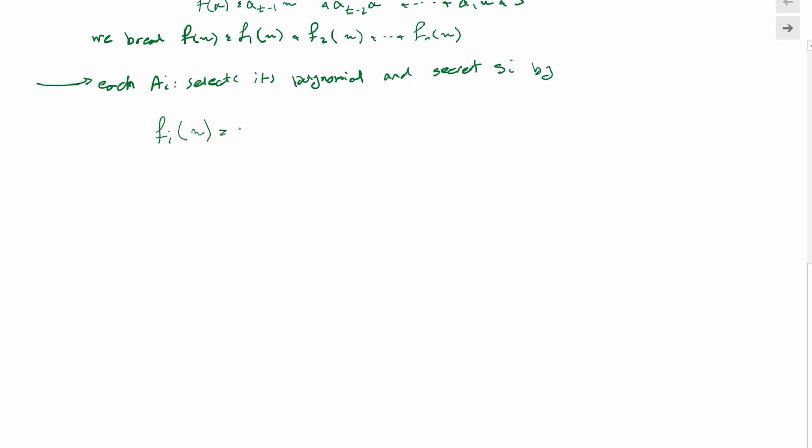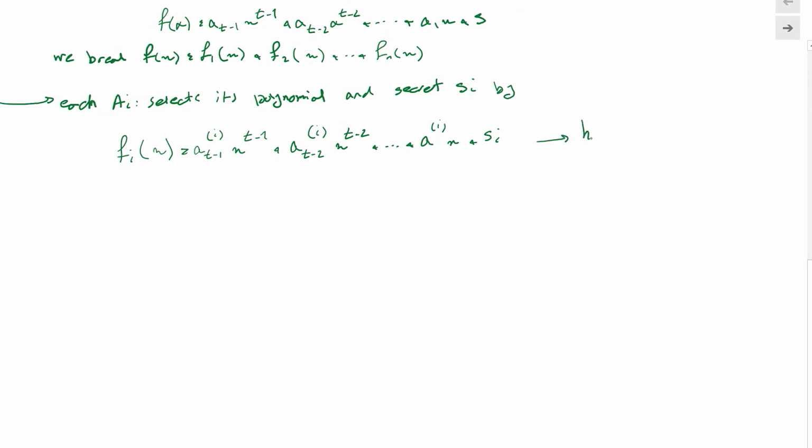So it's going to be a_{t-1} for authority i, x to the power t-1, plus a_{t-2} of this authority i, x^{t-2}, all the way to a_1 of x plus si, right? And also he computes and publishes hi equals g to the power si, of course mod p, and we'll publish this one.